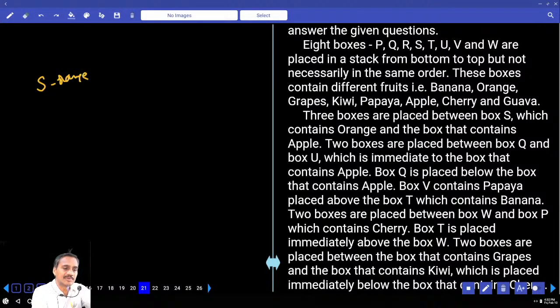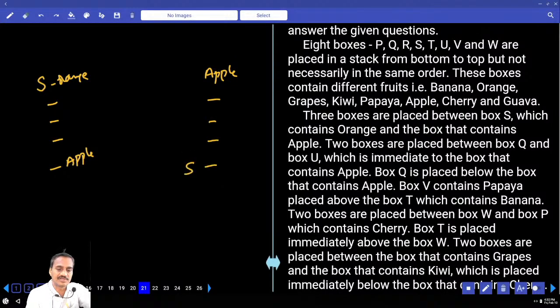Now between orange and apple, as I said, there are exactly 3 boxes. Now this is orange and apple. S contains orange and apple, there must be exactly 3. And similarly above this one. Now if apple is here, then 3 in between S and orange. Now this is S which contains orange.